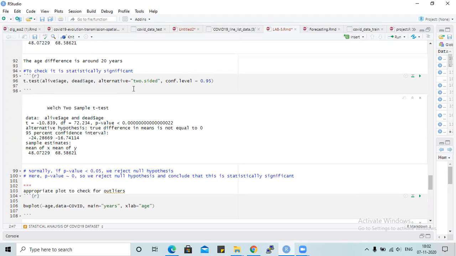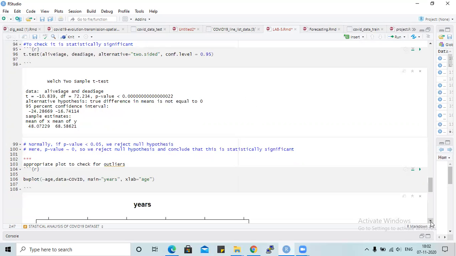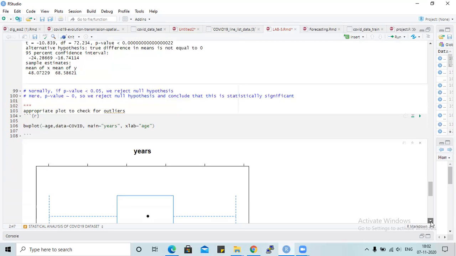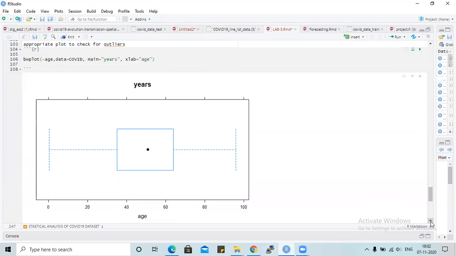Then we check whether it is statistically significant or not. With the 0.95 confidence level, we can find it is significant, since the p-value is very small, less than 0.05. And these are all the box plots.